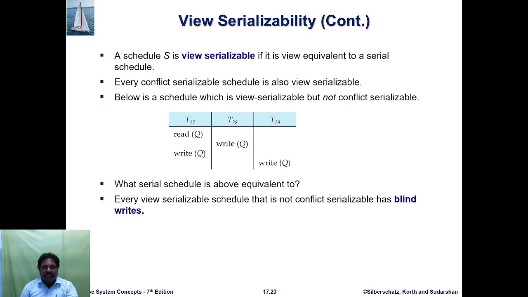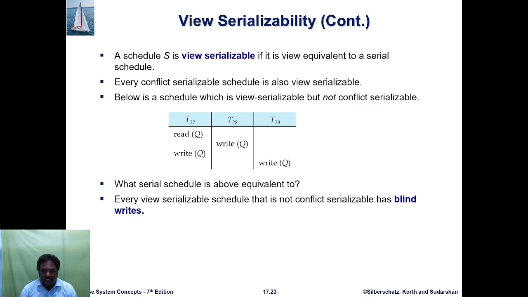View serializability means a schedule S is view equivalent to a serial schedule. Every conflict serializable schedule is also view serializable. Below is a schedule which is view serializable but not conflict serializable.